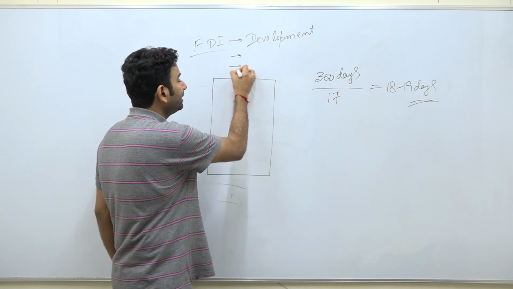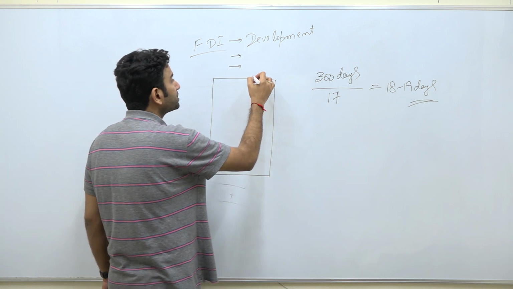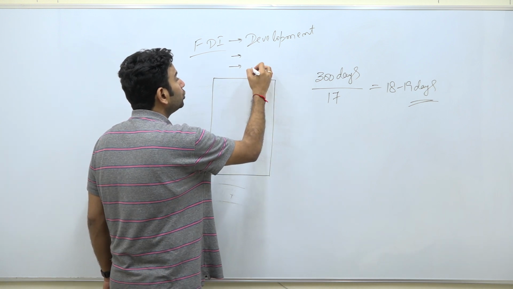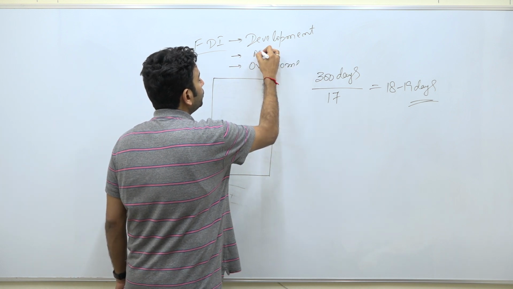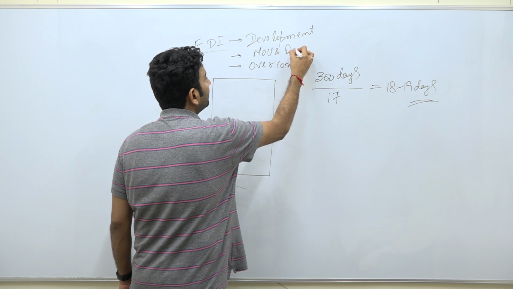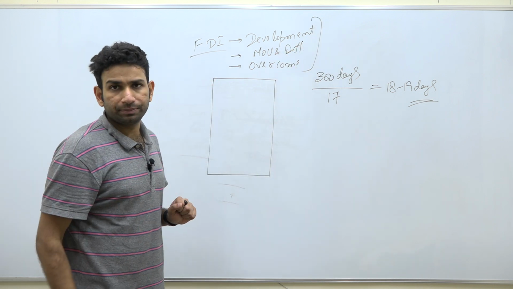And the third thing in that question was what kind of steps you can take to overcome those issues. So the MOUs and the differences were asked. Imagine, 3 things were asked in this question.